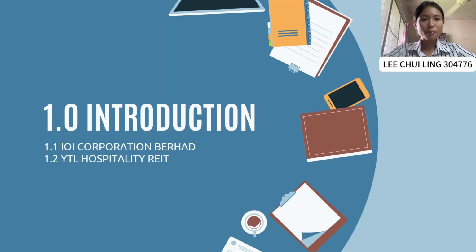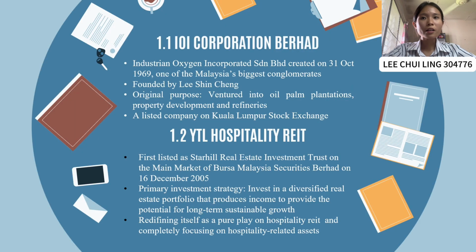First of all, let me introduce the two companies, IOI Corporation Berhad and YTL Hospitality Reit. IOI Corporation Berhad, also known as Industrial Oxygen Incorporated Sendirian Berhad, was created on 31st of October 1969. It is one of Malaysia's biggest conglomerates. Their original purpose was to venture into oil palm plantation, property development, and refineries.